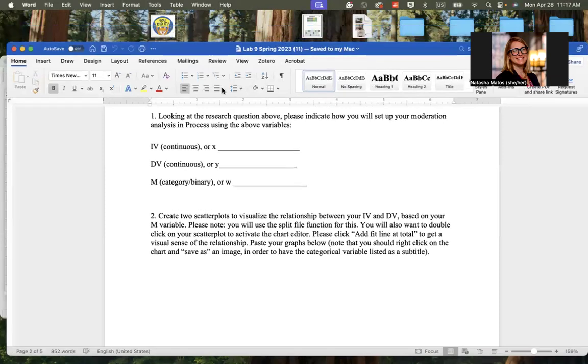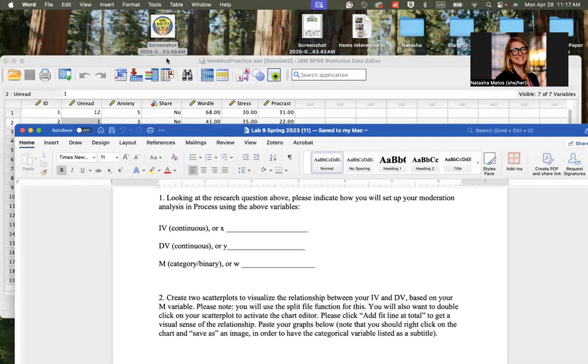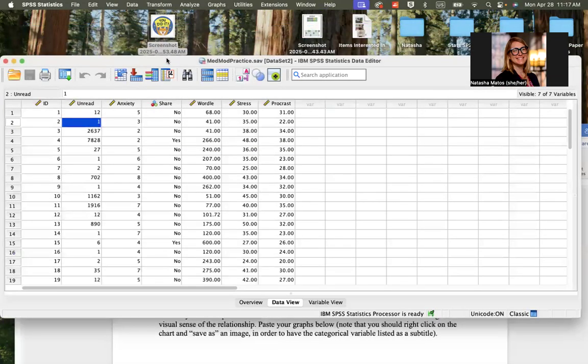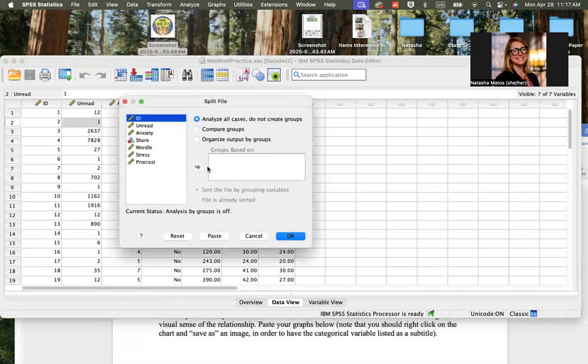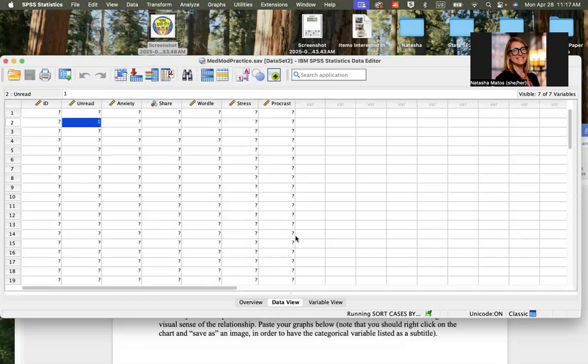The first thing we would look at, since it's the variables of Wordle and anxiety based on the share, we're going to split the data by the share variable. So we'll go to data, split file. And then where it says organize output by groups, we'll bring share over into that box and hit OK.